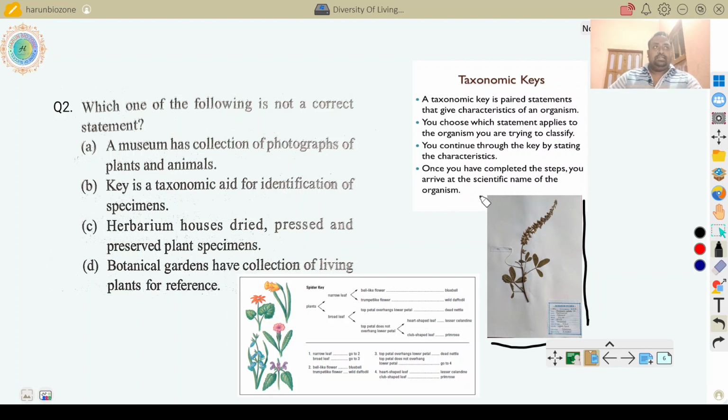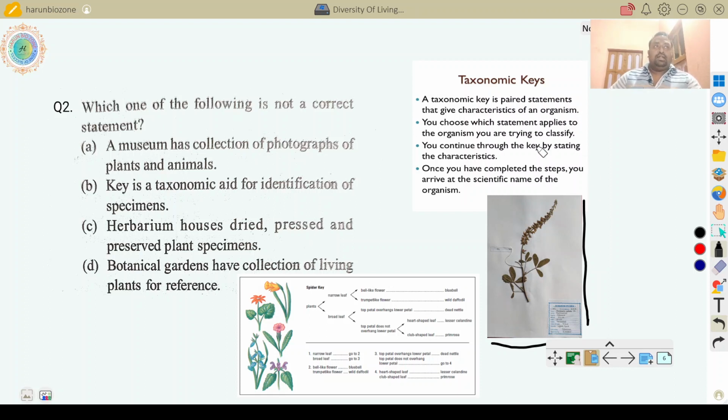So, first, the size of the herbarium sheet: 11.5 inch and 16.5 inch, or 41.5 centimeter and 29 centimeter. India's largest herbarium is the Central National Herbarium, in the Royal Botanical Garden, Shibpur, Kolkata, where 2 million specimens are preserved on the basis of Bentham and Hooker system of classification.